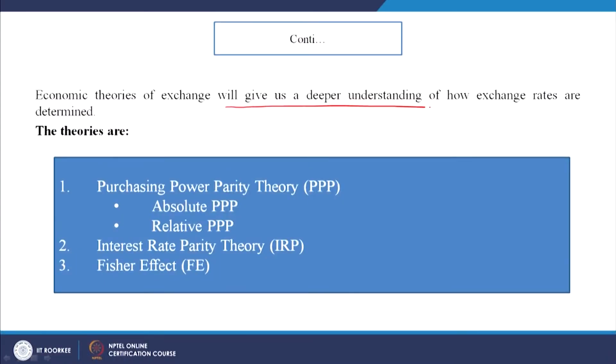So, economic theories of exchange will give us a deeper understanding of how exchange rates are determined. There are three theories we will talk about. One, the purchasing power parity theory, of which there are two types: absolute purchasing power parity and relative purchasing power parity. Then we will talk about the interest rate parity theory and the Fisher effect. Let us see if we can complete all of them today.